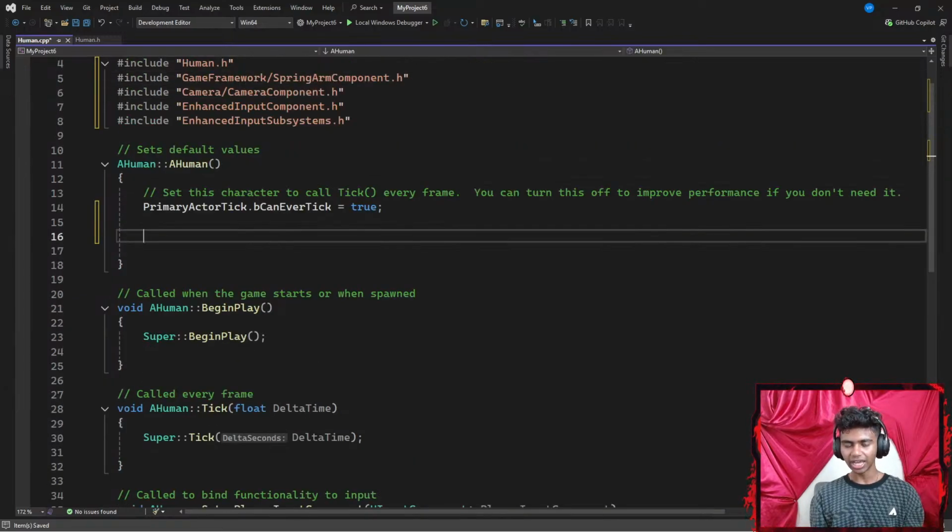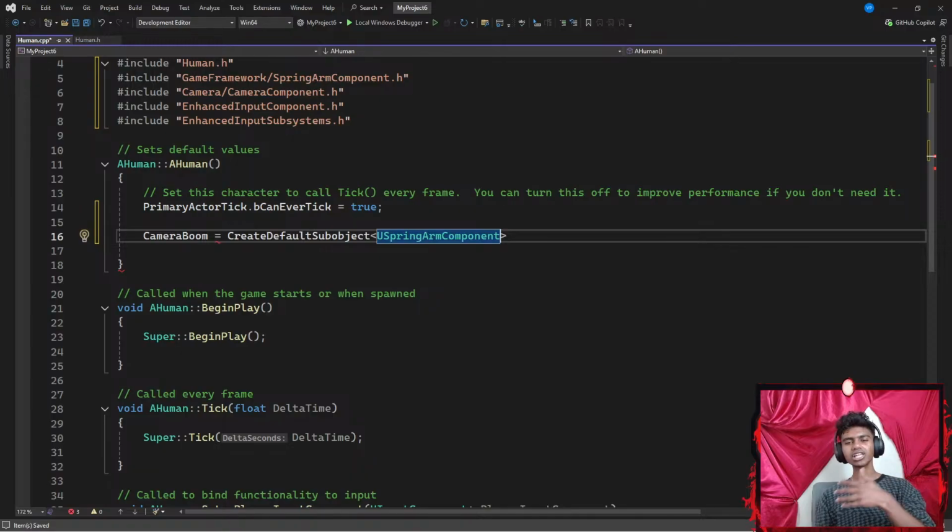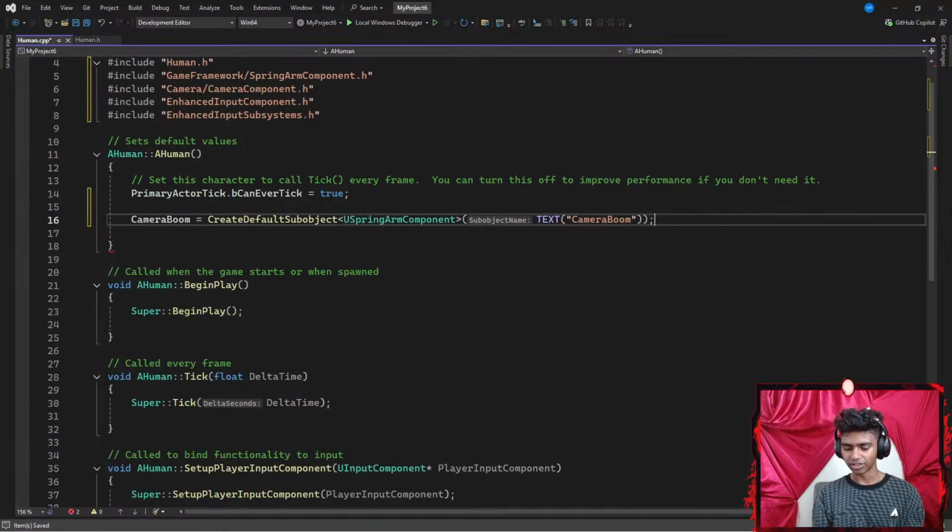Now I'm going to create a default subobject for my camera boom. My camera boom, which is basically my spring arm component, is going to be equal to CreateDefaultSubobject with angle brackets. Now inside my angle brackets, I have to add my USpringArmComponent. I know which default subobject I'm creating: a spring arm component. Then I add parentheses, and then let's add a text. I want to call my spring arm component CameraBoom. Okay, perfect. And then let's end this with a semicolon.